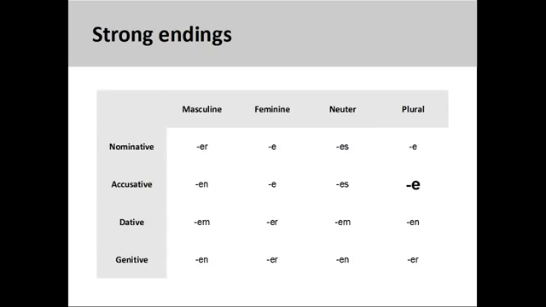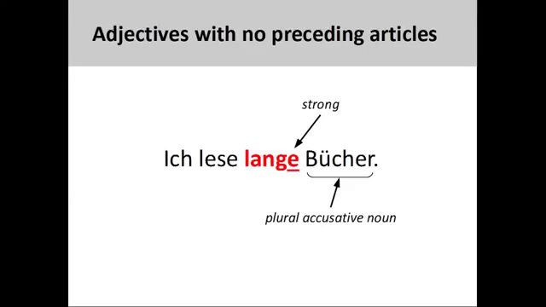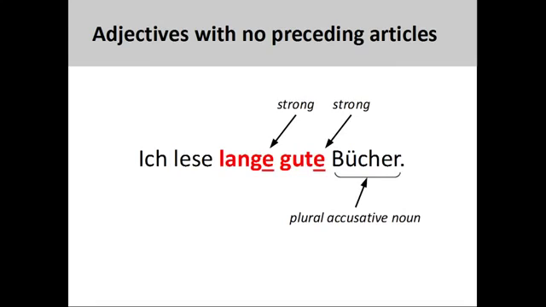Looking at a chart for strong adjective endings shows me that a strong adjective ending for a plural noun in the accusative case is e. Adding this ending to the adjective produces the sentence you see on the screen. It is important to note that all adjective endings in a series that is not preceded by a der or ein word will be the same. As you can see on this slide, a strong adjective ending is also applied to the following adjective gut, good.